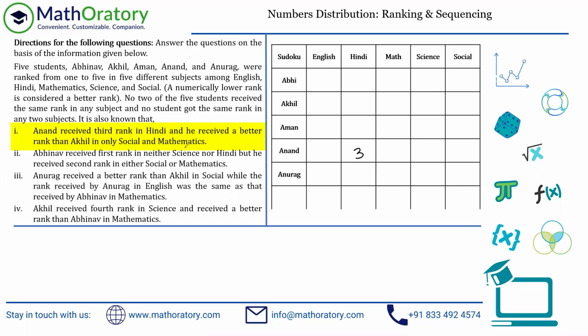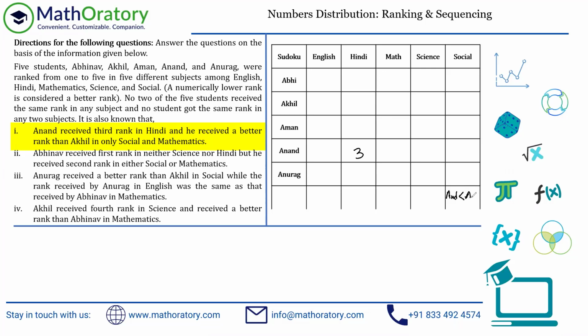So for example, point number 1, and he is indicating Anand out here. Anand received a better rank than Akhil in only social and mathematics. So better rank is lower in value, isn't it? So Anand in social, let me write this, better rank than Akhil, right?